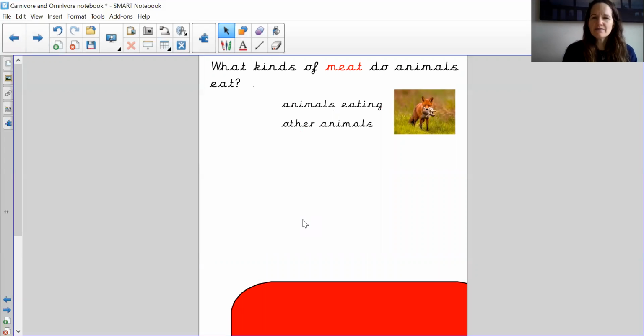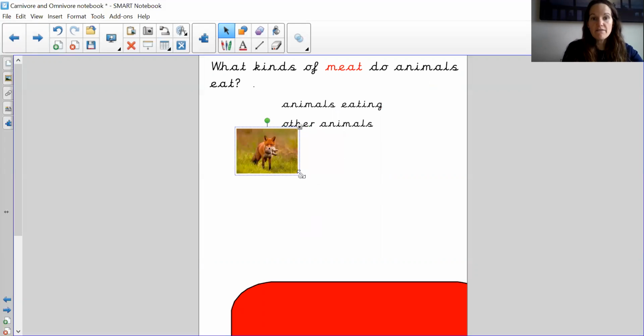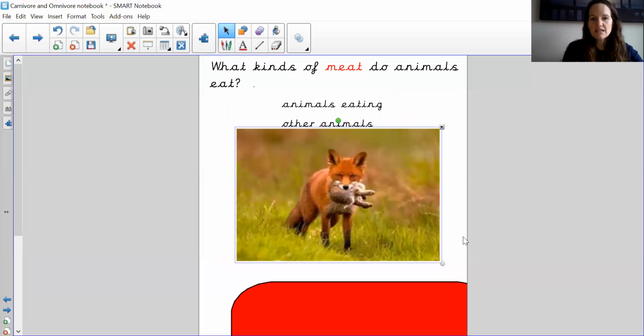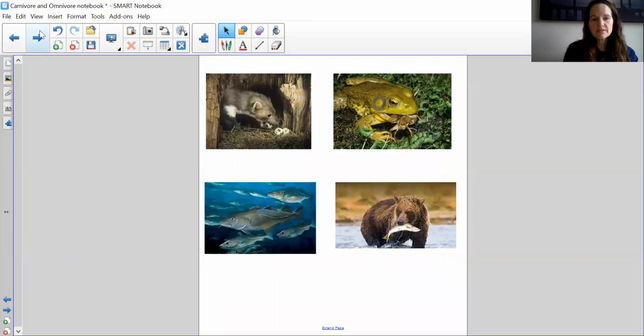So what kinds of meat do animals eat? So here, I'll make this picture a bit bigger. We've got a picture of a fox. And if you can see, the fox has a rabbit in his mouth. So he eats rabbits. So a rabbit is meat. So a fox would be a carnivore because he eats rabbits. So he eats other animals. Let's have a look at a few other examples.